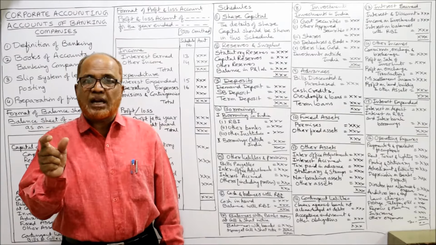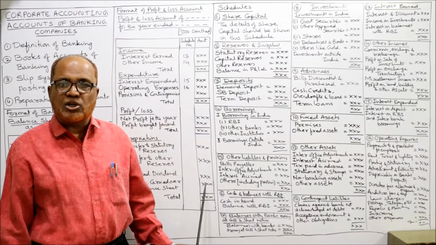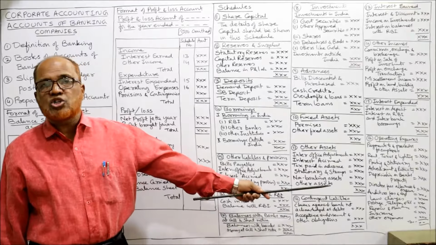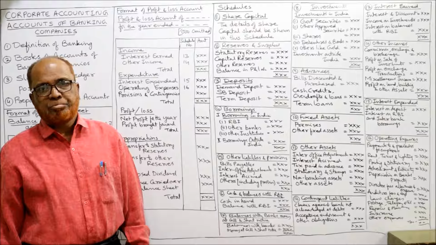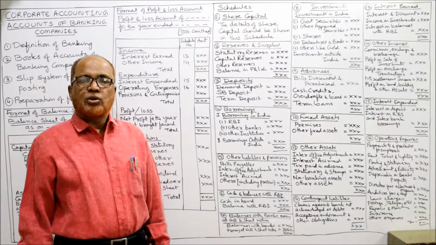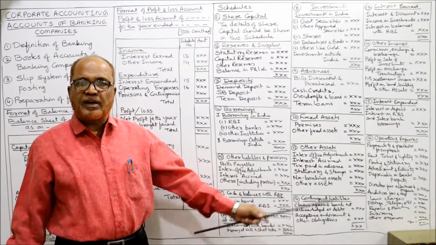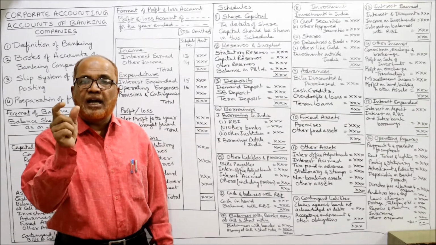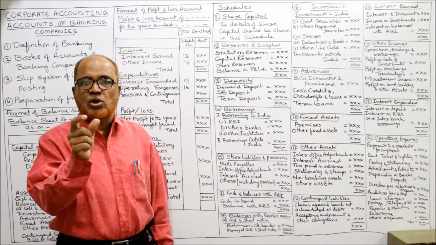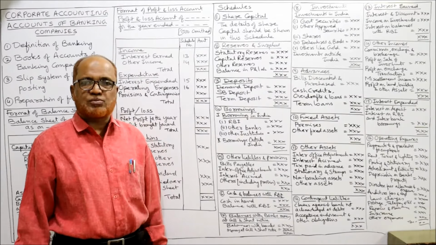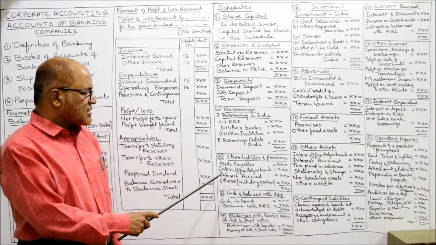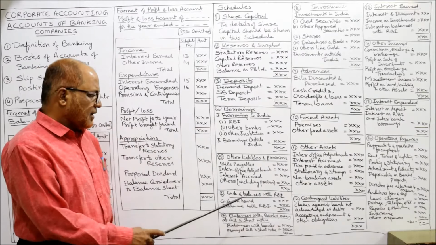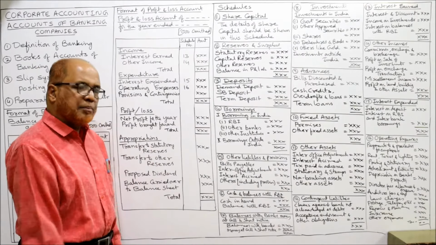If it is showing credit balance, then we should take it in schedule number 5. If it is showing debit balance, it will be taken in schedule number 11. So debit balance रहा तो 11th schedule में, credit balance अगर रहेगा fifth schedule में. What is that item? Inter-office adjustments or branch adjustments. Next, interest accrued, which is payable, credit balance, others including provisions.